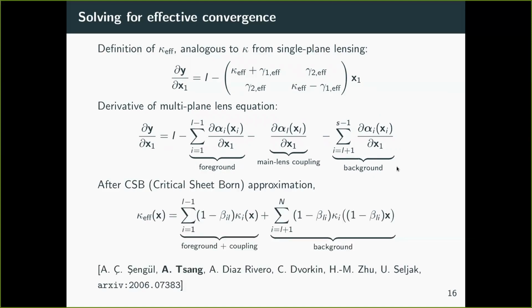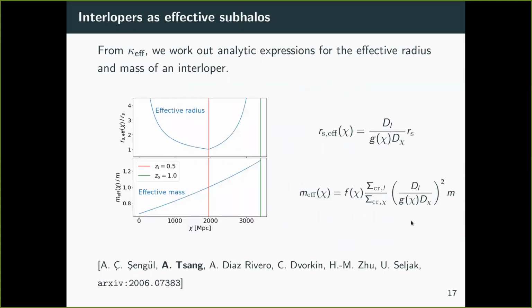And so from here, after doing some algebra and applying an approximation called critical Schritt-Born, or CSB, this approximation just says that we integrate the deflections along a light ray which is deflected only by the main lens. But the important thing is, after we do this algebra, we get an equation for the effective convergence in terms of the weighted sum of the convergence at every individual redshift plane. And this is interesting because it allows us to analytically solve for interlopers as effective subhalos.